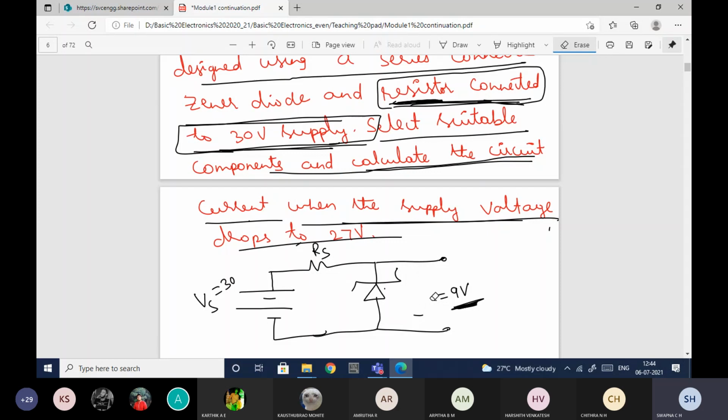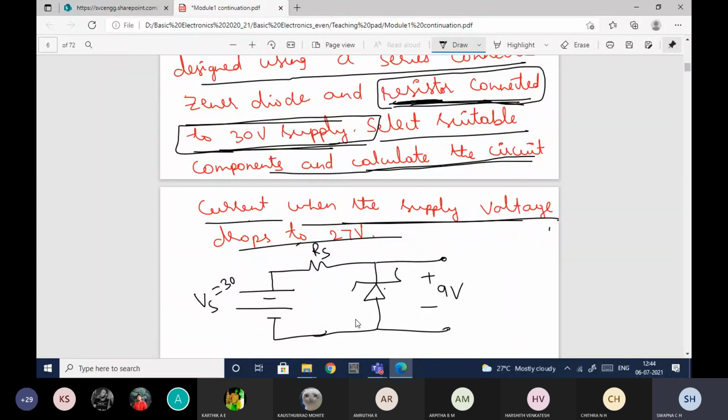You may ask me a question: ma'am, how do we find the Zener diode that will provide a 9 volt supply? What you need to do is check the data sheet. Different manufacturers give different Zener diodes, and the breakdown voltage for that Zener diode is given by them.